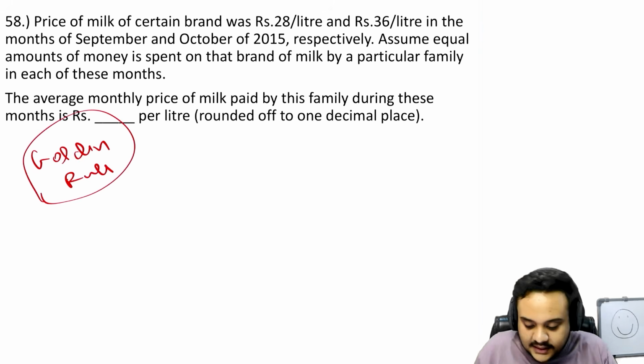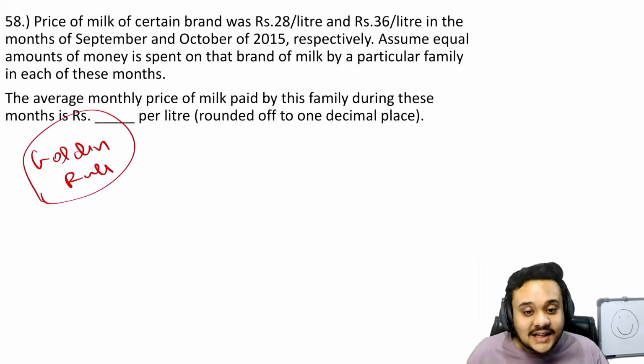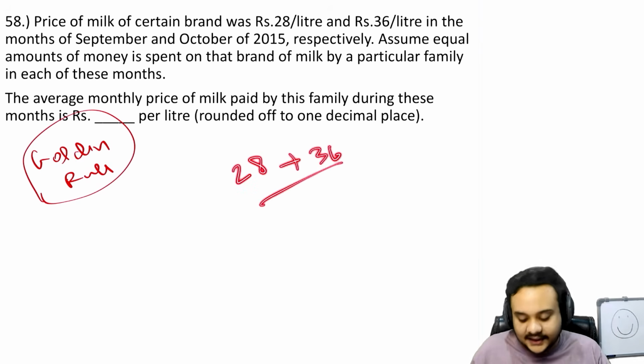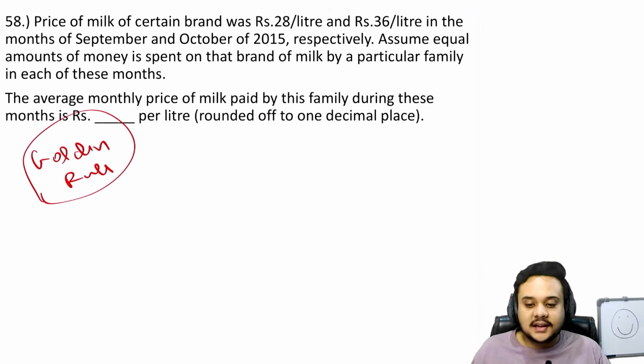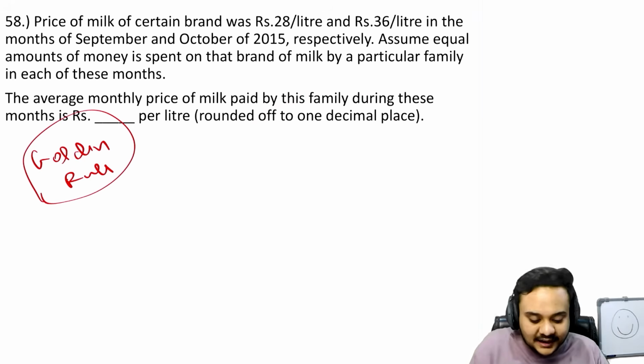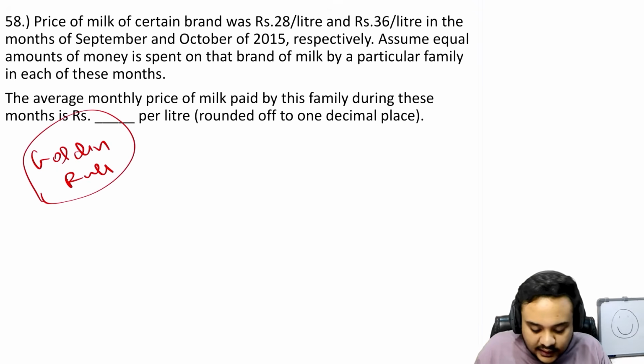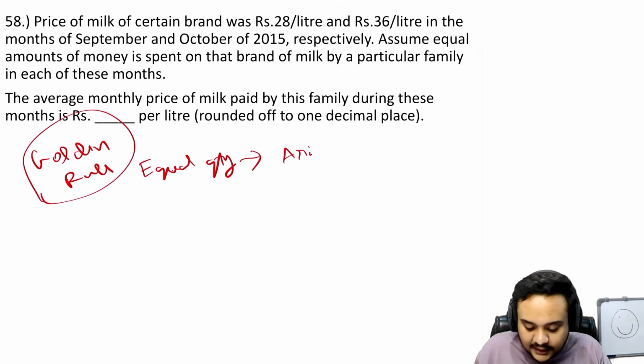And the reason I mentioned it is many people actually made that mistake. Many people actually wrote 28 plus 36 upon 2 and gave that as the final answer. Do you want to be among those people? I hope not. So, the golden rule is that when equal quantity is bought each month, then you use the arithmetic mean.